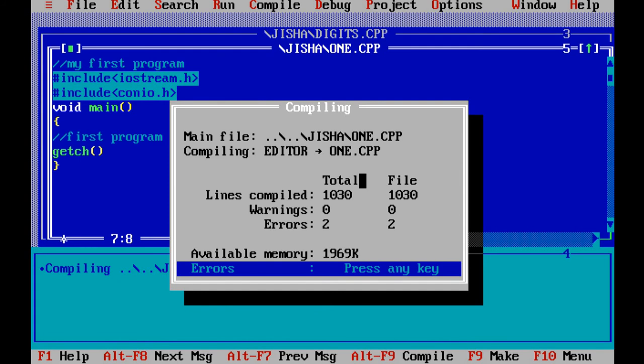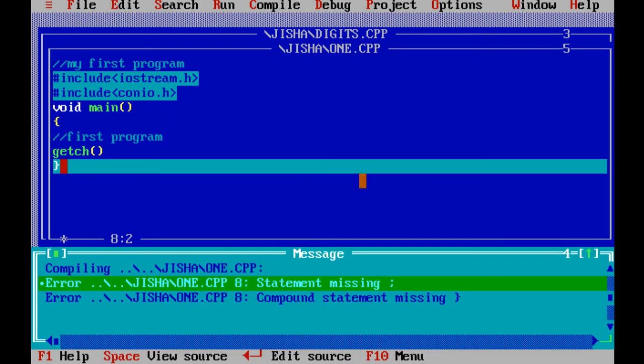Then after pressing the Enter key, at the bottom you can see the error type. See, this is a syntax error. Statement missing. Which statement is missing? Semicolon. The type of error is shown at the bottom of the screen.